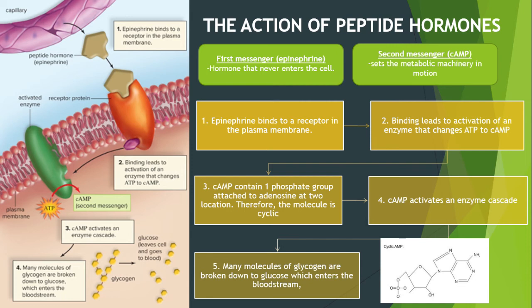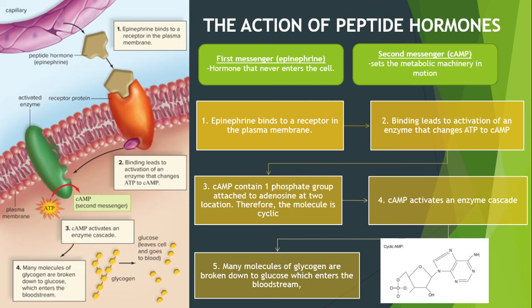Okay, first I will explain about this action. First, epinephrine binds to a receptor in the plasma membrane. So this is epinephrine, or we can call that a peptide hormone. And this is a receptor protein. So the epinephrine will bind to the receptor protein in the plasma membrane. As I mentioned before, epinephrine is a first messenger. So this hormone never enters the cell.